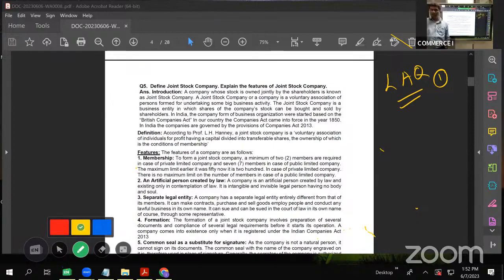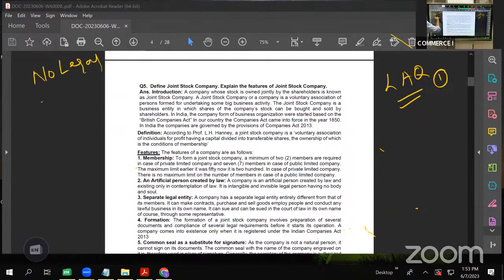How different is a joint stock company from a proprietary firm or a partnership firm? A proprietary firm and a partnership firm have no legal existence, but a joint stock company has a separate legal existence.